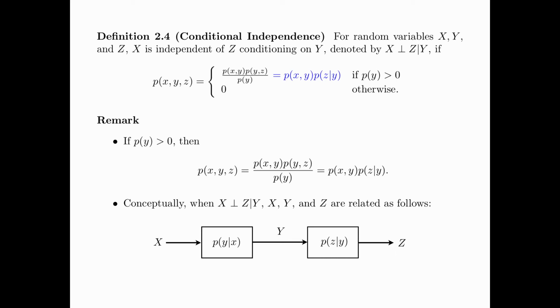We start with a random variable X, and then we pass it through a channel p(y given x) to obtain the random variable Y, and then we pass Y through another channel p(z given y) to obtain random variable Z. So the joint distribution of X, Y, and Z is given by p(x,y,z) equals p(x) times p(y given x) times p(z given y), where p(x) times p(y given x) can be written as p(x,y), and so we have p(x,y,z) equals p(x,y) times p(z given y) as we have seen before.